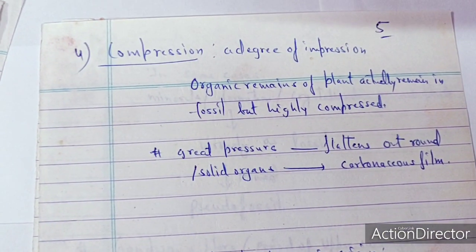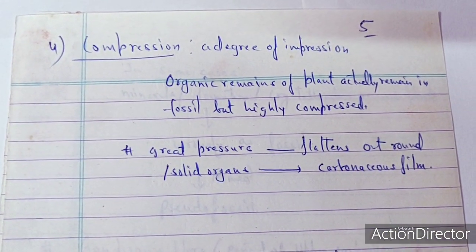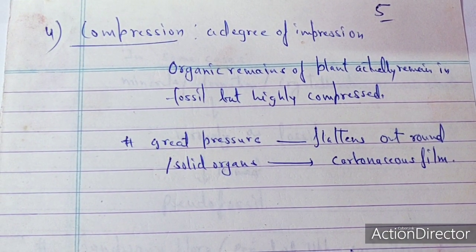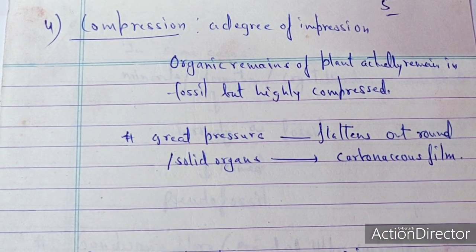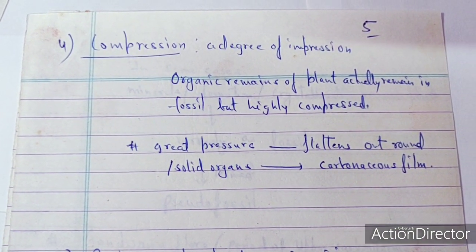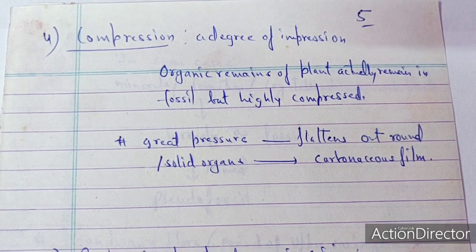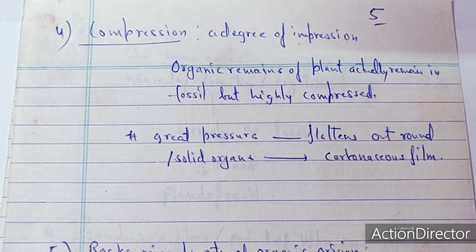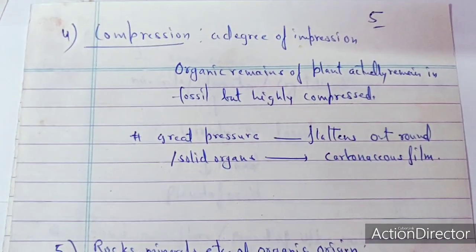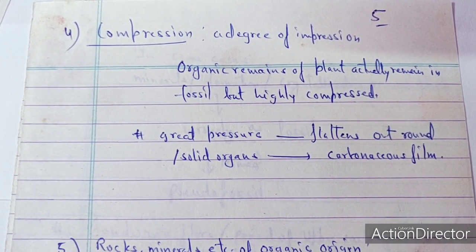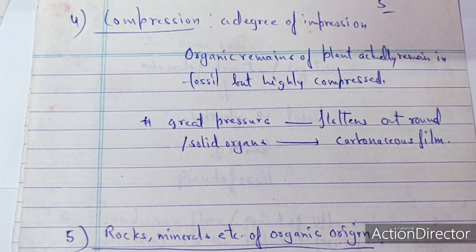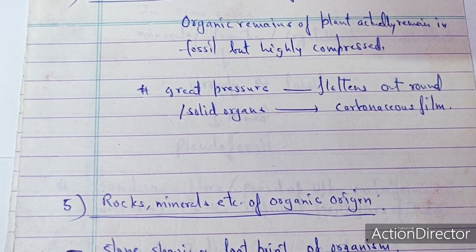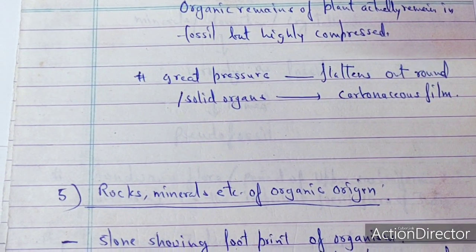The fourth type is called the compression. The compression is a degree of impression. The organic remains of the plant actually remain in the fossil but highly compressed. So great pressure flattens out the round and solid organs, and it becomes a carboniferous film. So this is just an impression, and the same one is a compression. But the point of interest is that this occurs in a very compressed stage. Due to great pressure it solidifies, and it becomes a carbonaceous film.